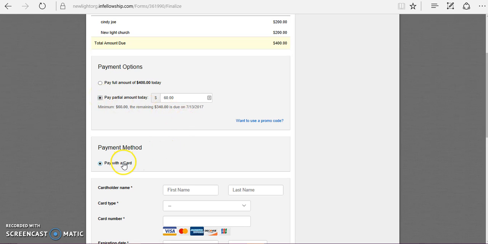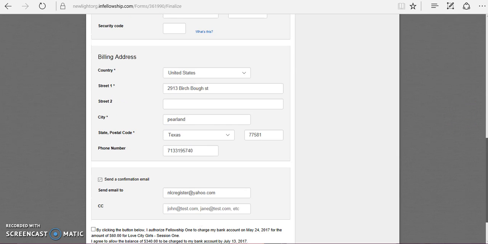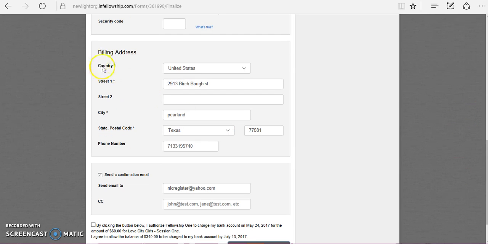You can choose to pay with your card. Here's where you will enter your card information, the first name as it appears on your card, as well as the last name as it appears on your card, the card type, as well as the card number. You will also need to include your card expiration date and security code. Next, you will need to include the billing information, such as the country, the street, the city, postal code, as well as a phone number that you can be reached at if anything is to happen with your card.